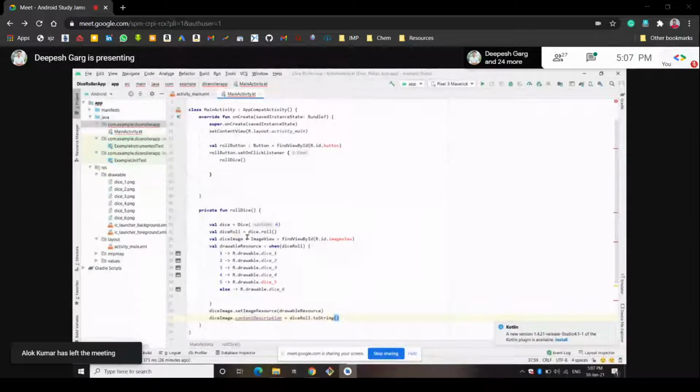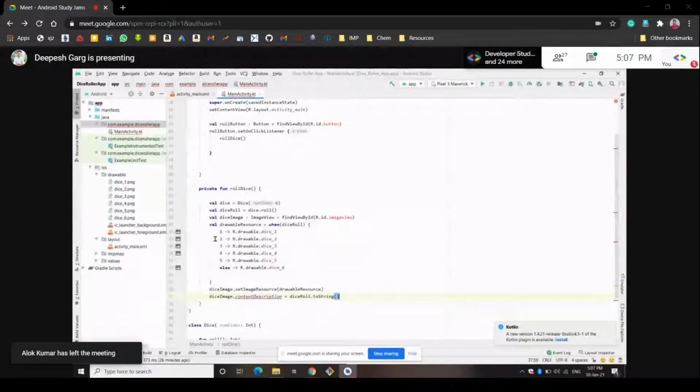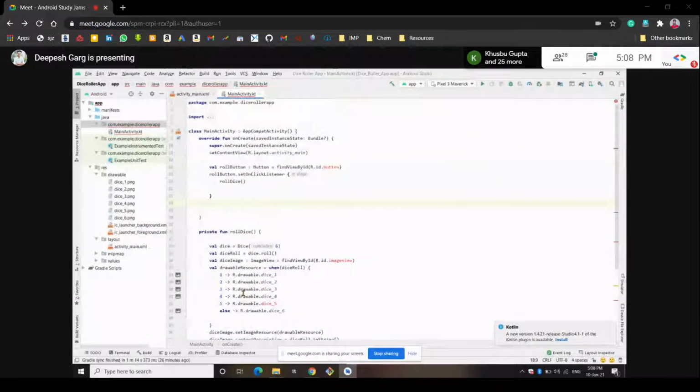Now all we want is to roll the dice, because we have created the roll dice function, and the set on click listener listens to the roll dice thing and gets some output on the roll button. So we have to write one more roll dice call here, so that whenever the roll button is clicked, all these functions will be called, and the output will be generated according to that only. So we will write a roll dice function again here.